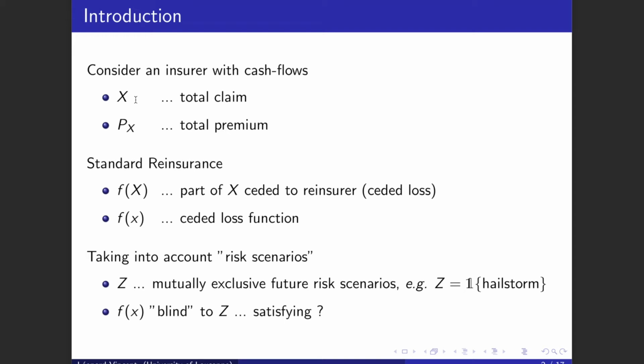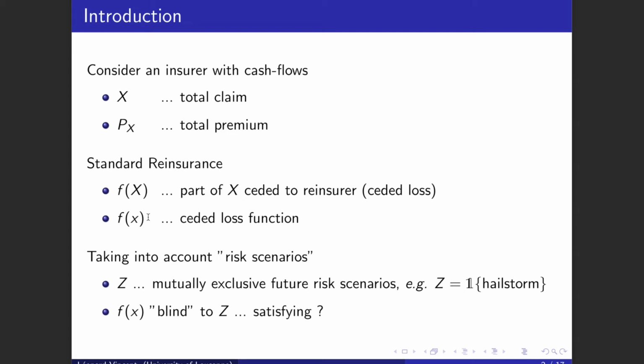and PX is the related total premium. In order to manage its risk, the insurer can purchase a reinsurance treaty under which it will cede a part Fx of its total loss to a reinsurance company. Fx is thus called the ceded loss, and it is computed using the ceded loss function f. So f is the rule determining the amount to be paid at the end of the year by the reinsurer for each possible realization of x.